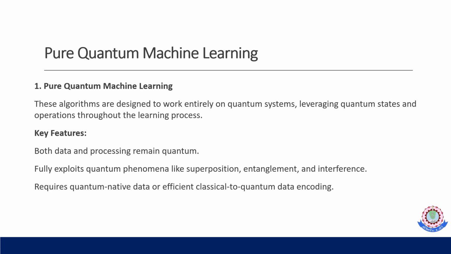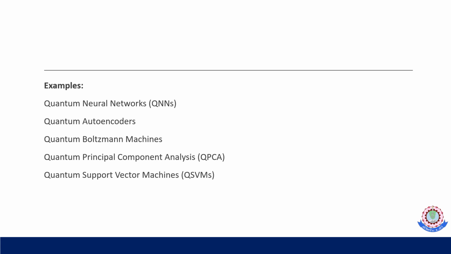Pure quantum machine learning is designed to work entirely on a quantum system, and here we are going to maintain quantum states and all quantum operations take place in this machine. So the key feature is that both data and processing remain quantum. It is fully related to superposition, entanglement and interference, and we work with quantum-native data, or efficient classical-to-quantum data encoding methods are also implemented. Examples are quantum neural network, quantum autoencoders, quantum Boltzmann machine, quantum principal component analysis, quantum support vector machine.